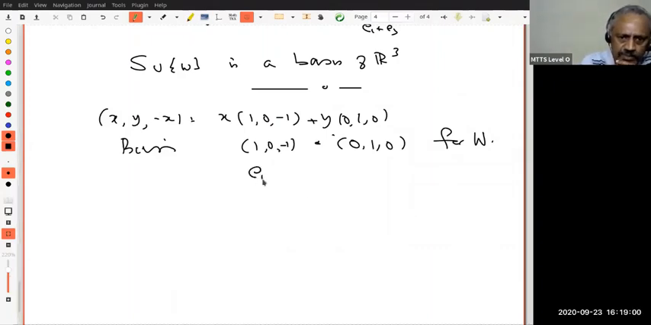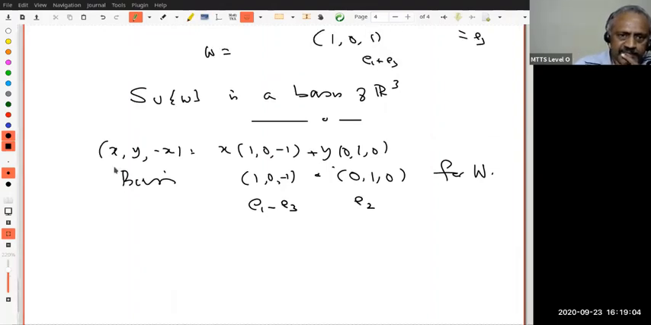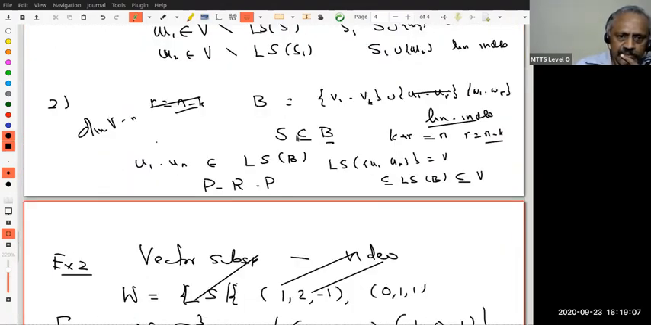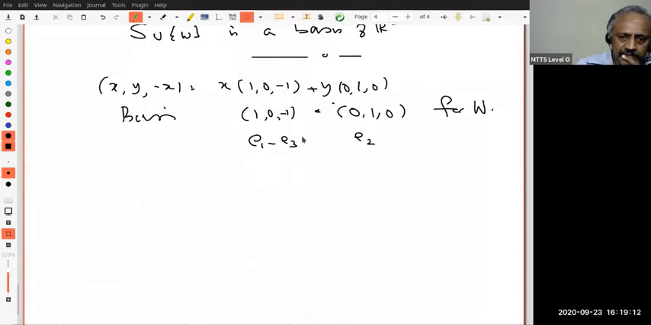This is E1 minus E3. This is E2. Now go back to the point I said in 2. What I can do is find some vector. Suppose I find E3, then E1 minus E3 plus E3 will be E1. Therefore, in the linear span of E1 minus E3, E2 and E3, E1 will be there, E2 is there, E3 is there. Therefore, that's a basis. Do you understand this?